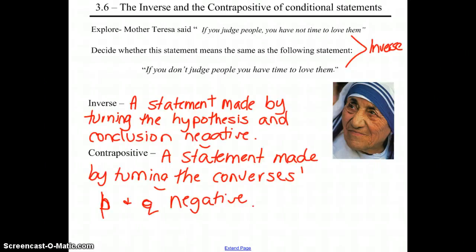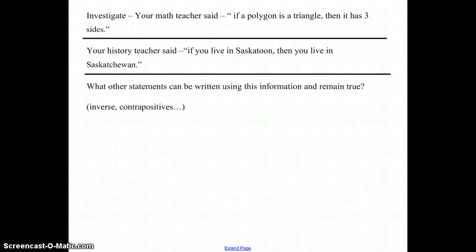So here we have the definition of inverse and contrapositive. Remember that P is your hypothesis and Q is your conclusion. Your math teacher says, if a polygon is a triangle, then it has 3 sides. So this is your original statement, where this is your hypothesis, and the rest of this is your conclusion. So then let's write out the converse, inverse, and contrapositive.